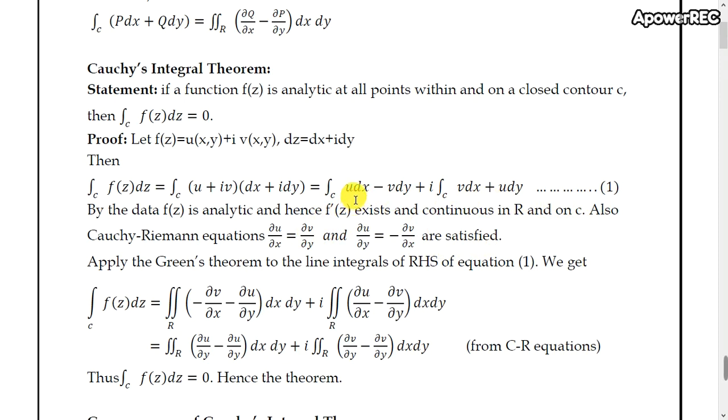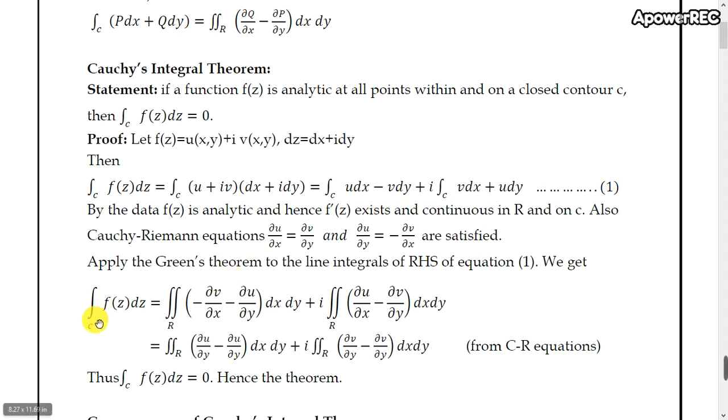Real part u dx minus v dy, imaginary part integral over C v dx plus u dy look like the LHS of the Green's theorem, that is integral over C P dx plus Q dy. Hence I apply the Green's theorem for real and imaginary parts of equation 1.